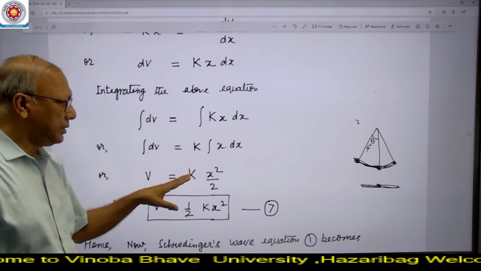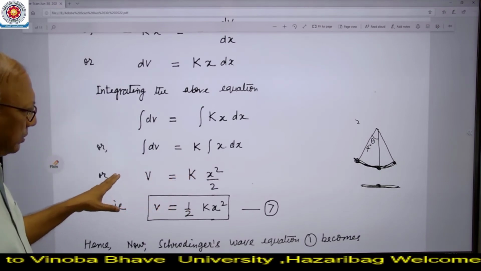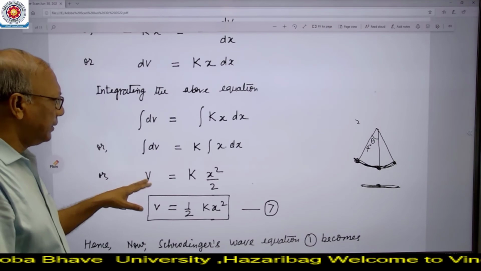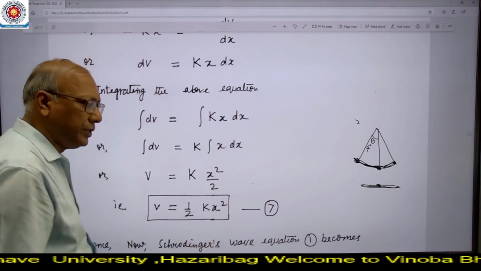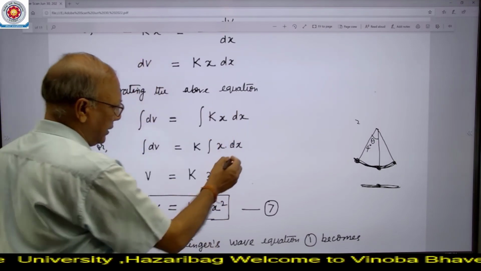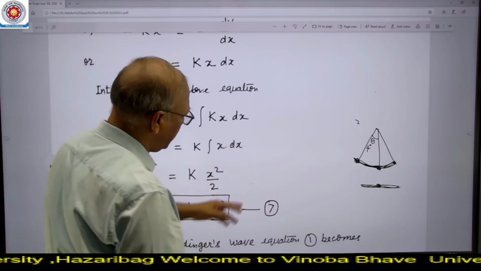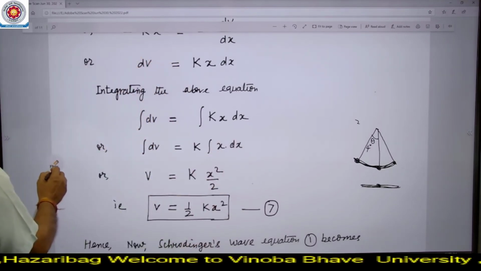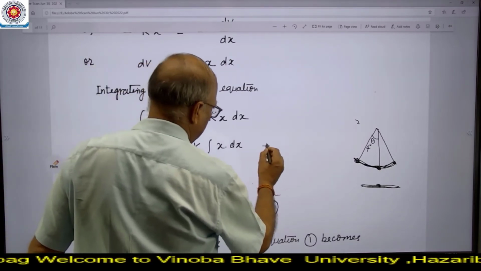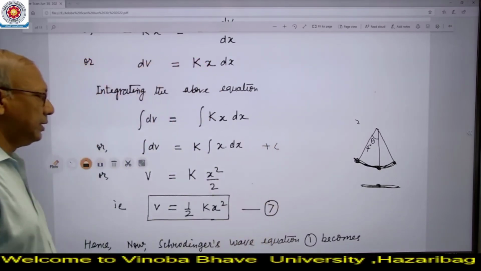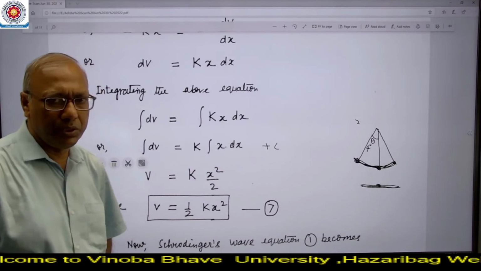Now here it should be noted, as there may be confusion, that we have not taken any integration constant. Suppose we take an integration constant c, then we have to calculate the value of this c.